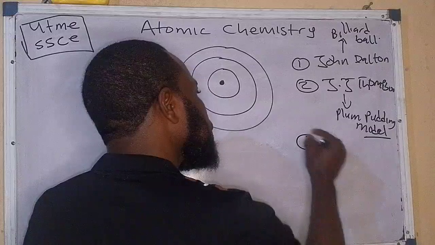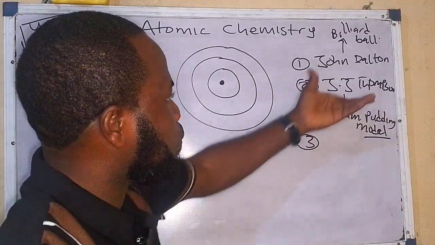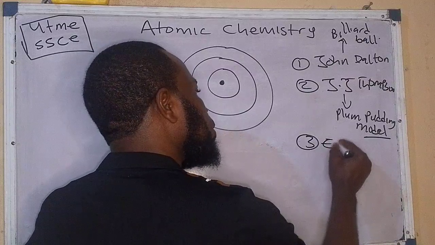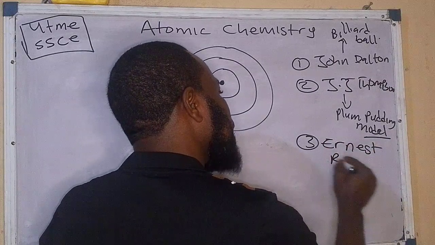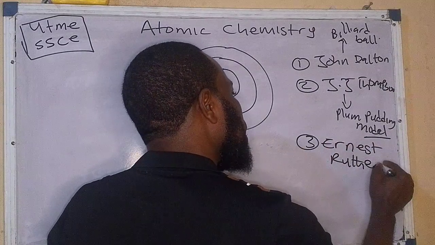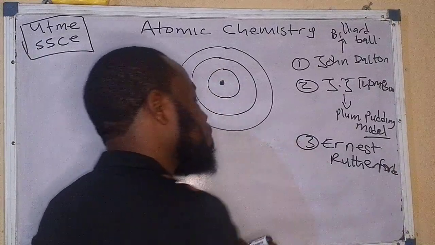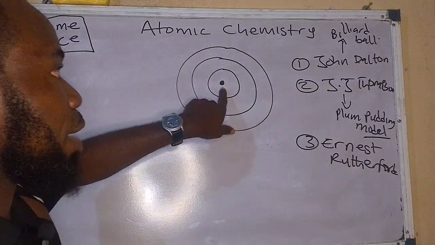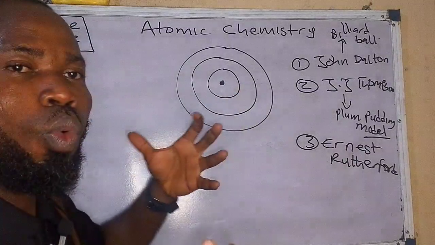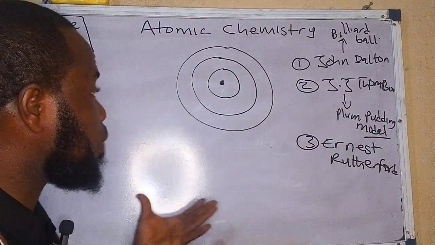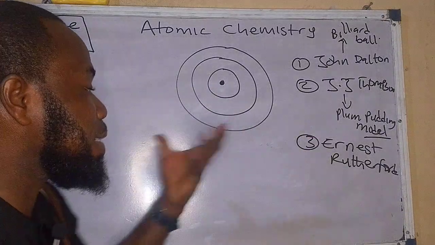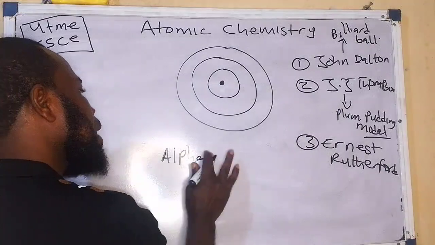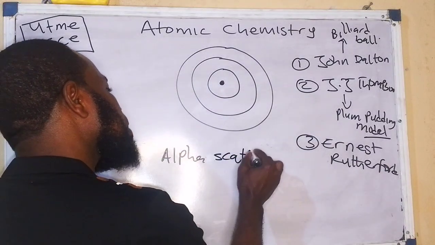Now, look at it. The third person was actually a student of J.J. Thomson. And who was that? That was Lord Rutherford, which is also known as Ernest Rutherford. Now, Ernest Rutherford brought about the planetary model of an atom, where he described that an atom is made of a center. That's why if they ask us who discovered the nucleus of an atom, of course, it is Ernest Rutherford, and he did that through an experiment which is known as the alpha scattering experiment.